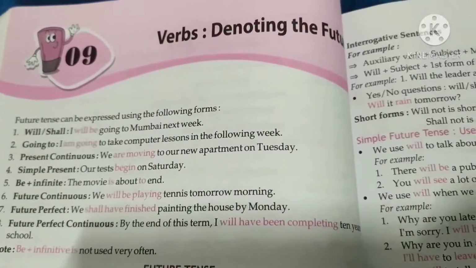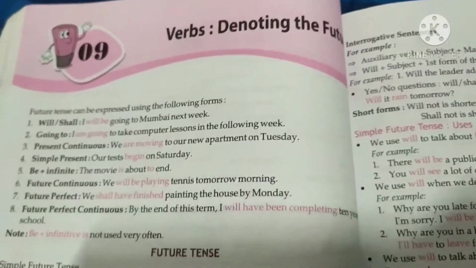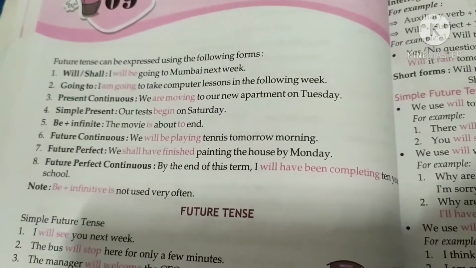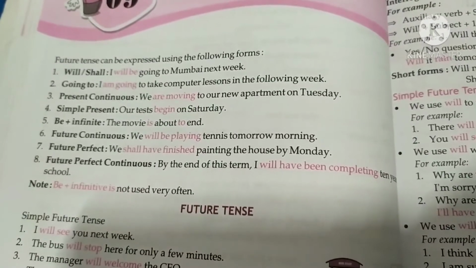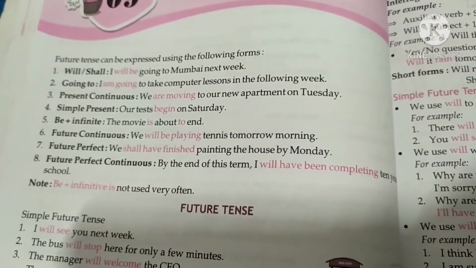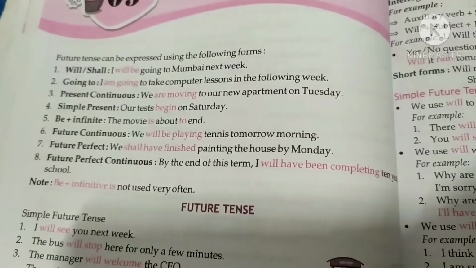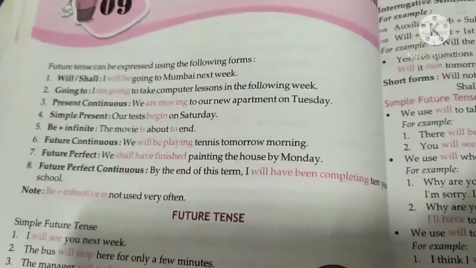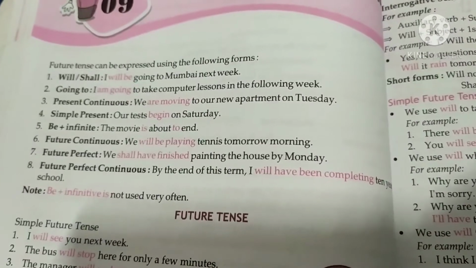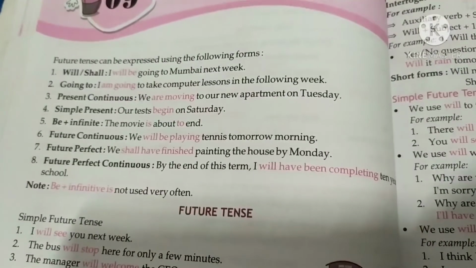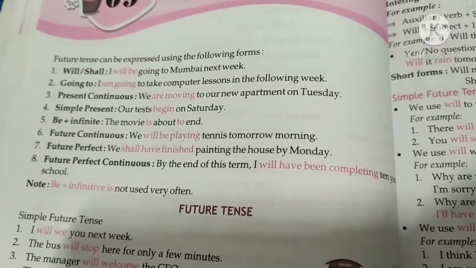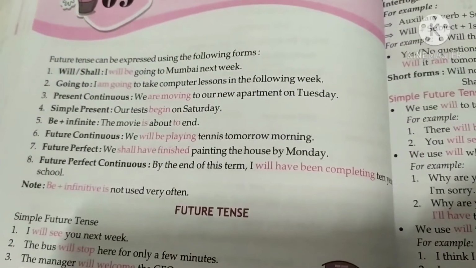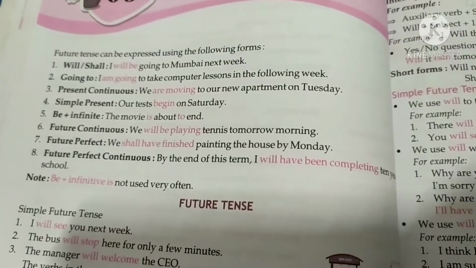So this is your last topic, verbs denoting the future. Future tense can be expressed using the following forms: will, shall. I will be going to Mumbai next week. Going to: I am going to take a computer lesson in the following week. Present continuous: we are moving to our new apartment on Tuesday. Simple present: our tests begin on Saturday.